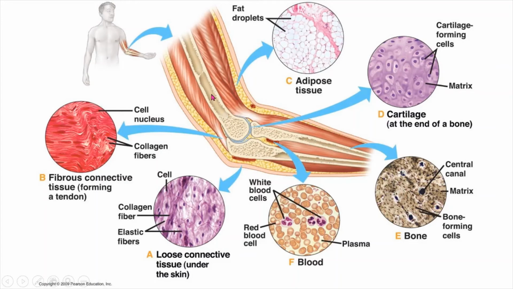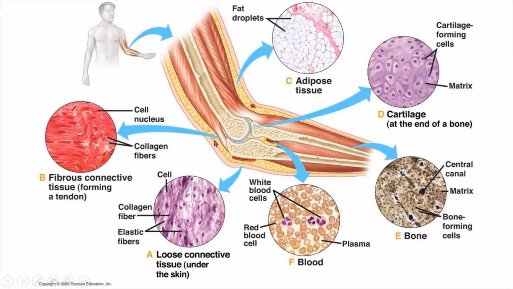And what types of cells can we see inside our body? So this is here beneath the skin. Let's start from A. Loose connective tissue under the skin. Under the skin, what is present? Loose connective tissue. This one. What are the parts of this cell? Cell, collagen fibers, and elastic fibers. That's why our skin has elasticity. Then fibrous connective tissue forming a tendon: collagen fibers and the cell nucleus.